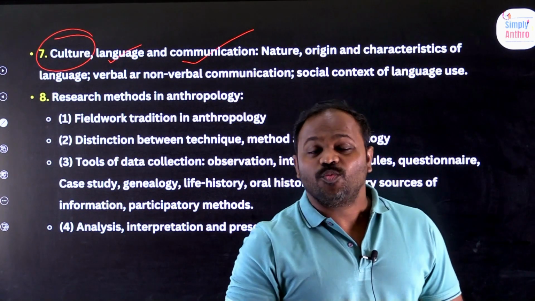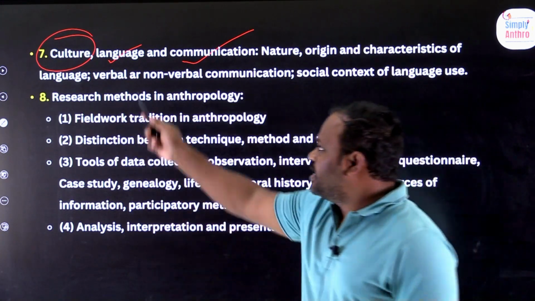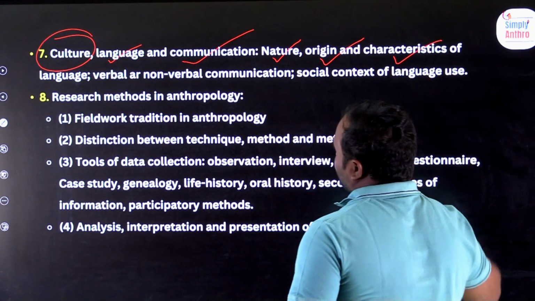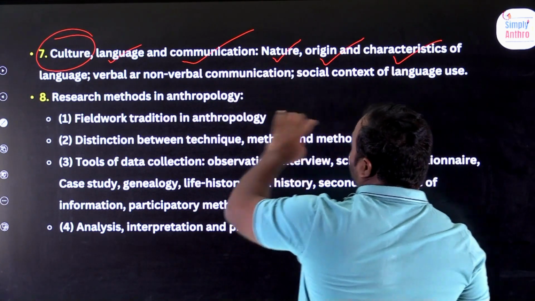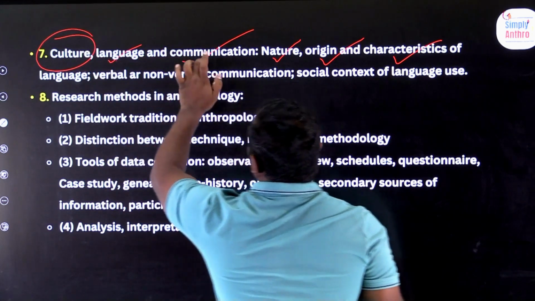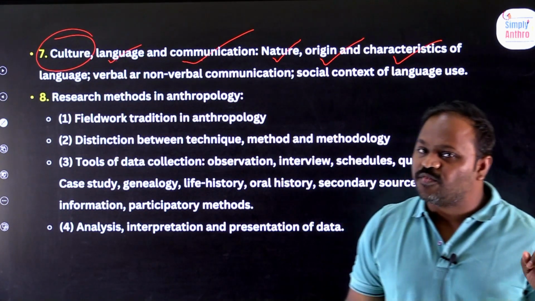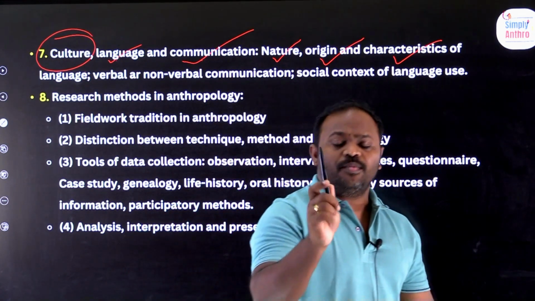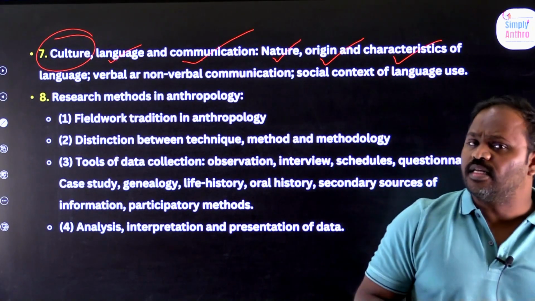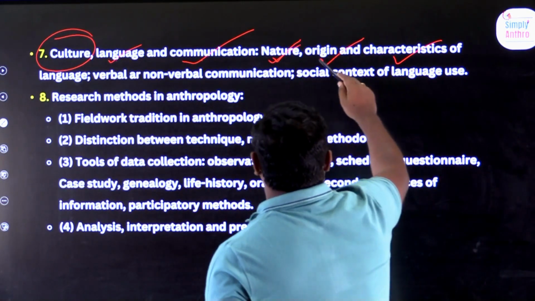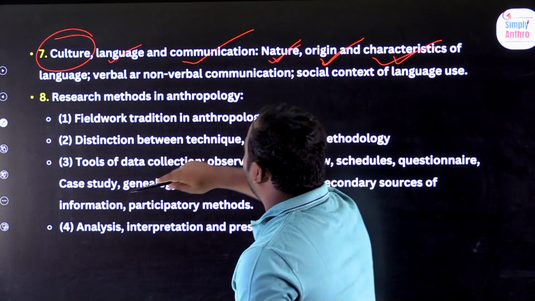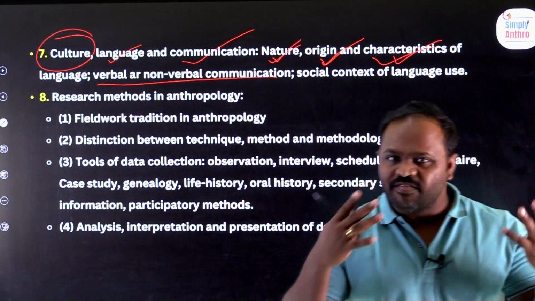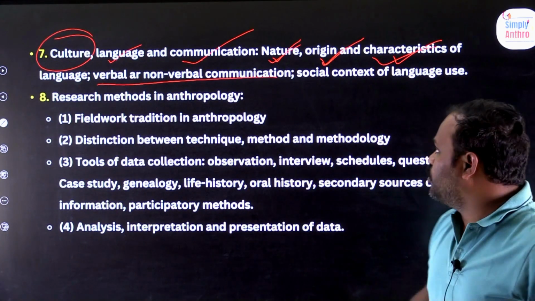Already we have seen culture in 2.1, right? The same thing, culture, language, communication. There we talk about the nature, origin and characteristics of culture, language, communication. Communication is different from language, and language varies from one culture to another culture. Communication also varies from one culture to another, right? So what is the nature, origin and characteristics of language, verbal and non-verbal communication? We know sign language, verbal and non-verbal communication.